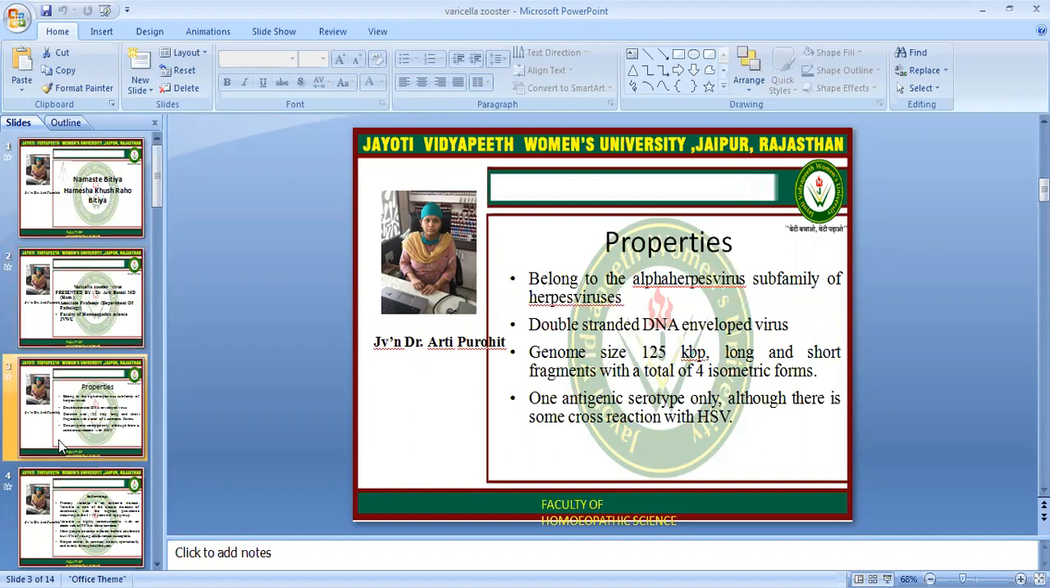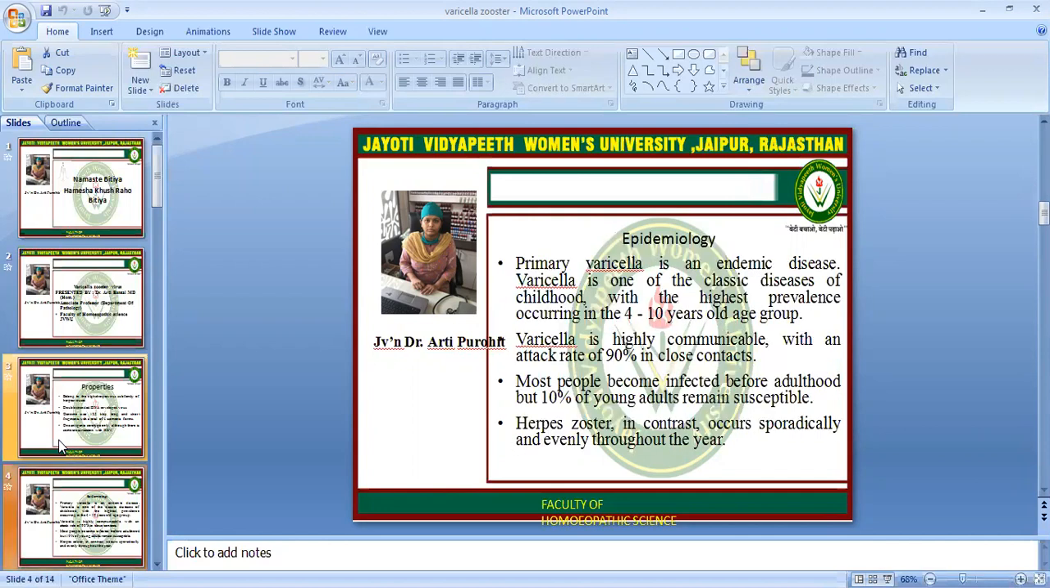As in the previous lecture, you all know that herpes viruses are classified into three subfamilies: alpha, beta, and gamma. It belongs to the alpha herpes virus subfamily. It is a double-stranded DNA enveloped virus. Genome size is 125 kbp, with long and short fragments, with an isometric form. One antigenic serotype only, although there is some cross reaction with HSV.